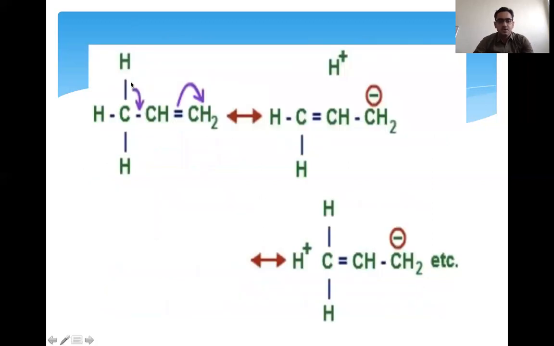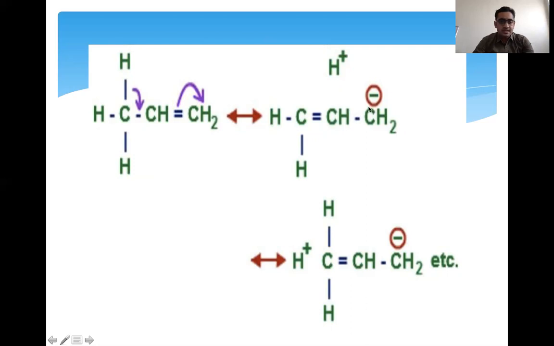See, this C-H bond is shifted here. These alpha C-H electrons shift here. Why are they shifted? Because the adjacent pi bond can be rearranged. After that, the carbon-carbon double bond breaks, and the electron shifts onto the carbon, giving a negative carbon at the terminal. Then again it comes back, making a double bond here, and the double bond breaks with abstraction of the proton. This is a reversible process. That is hyperconjugation.